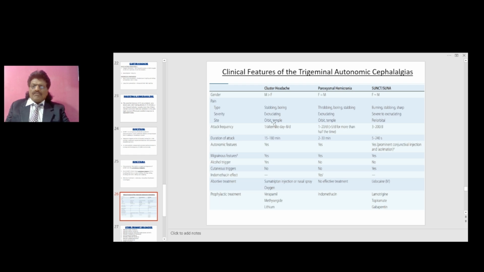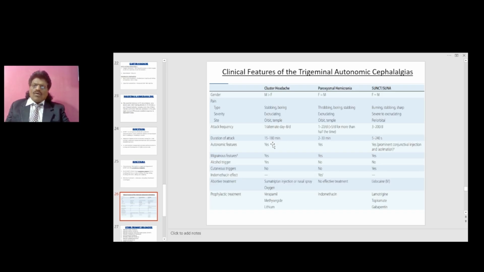The very important difference comes in the attack frequency and the duration of attack. If we see the attack frequency, cluster headache is only 1 per alternate day to 8 per day. Whereas here the attack frequency increases, 1 to 20 per day, that is more than 5 per day for more than half of the time. In SUNCT and SUNA, the attack frequency increases manyfold. It is 3 to 200 per day. Again, another important differentiating point is the duration of the attack. Here the attack lasts quite a long time, 15 to 180 minutes. Here it is moderate, 2 to 30 minutes. But here it is very less, only 5 to 240 seconds.